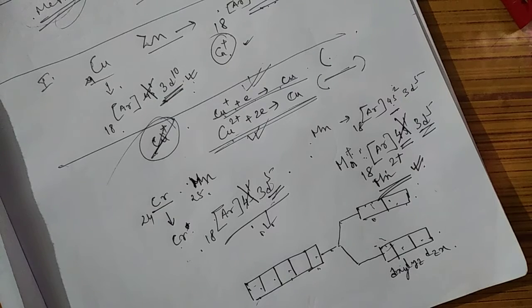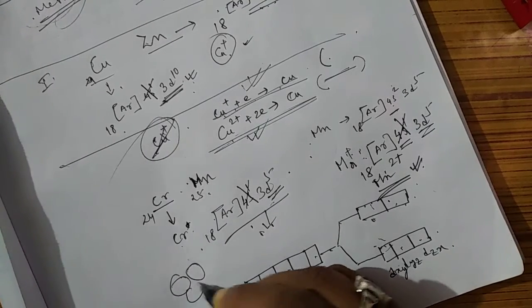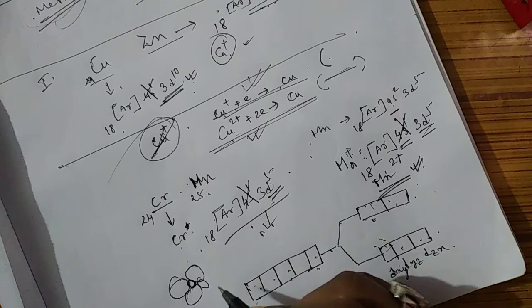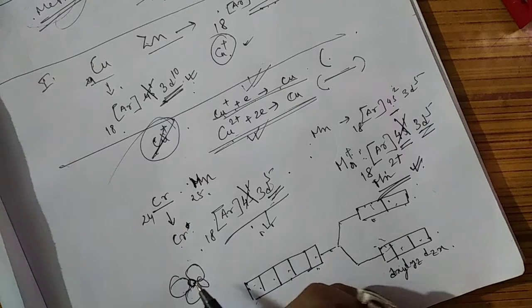Another property of the transition metals is that they have a large surface area, so they can adsorb the reactants. This is the main reason that they can act as catalysts. And they form interstitial compounds. Interstitial compounds means compounds formed in between the particles. Small-sized hydrogen or carbon can take place in the interparticle space of transition metals, and thus the transition metals can form interstitial compounds too.